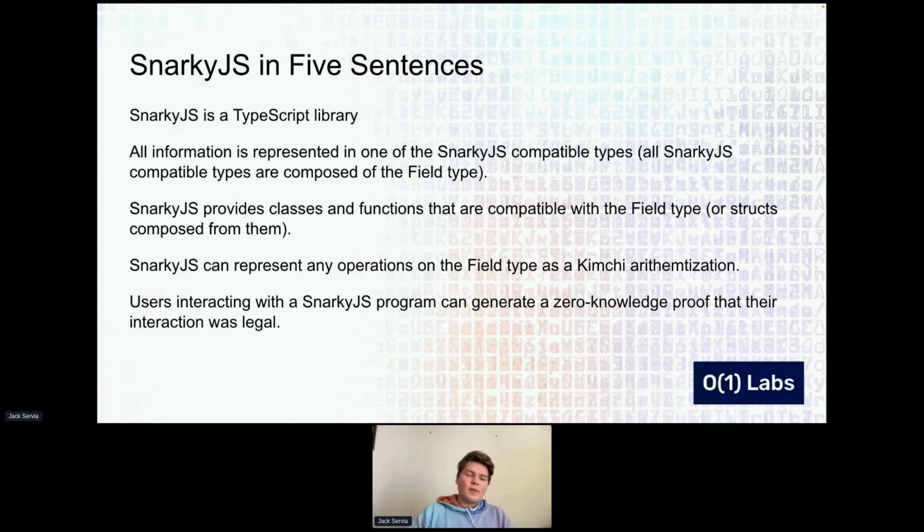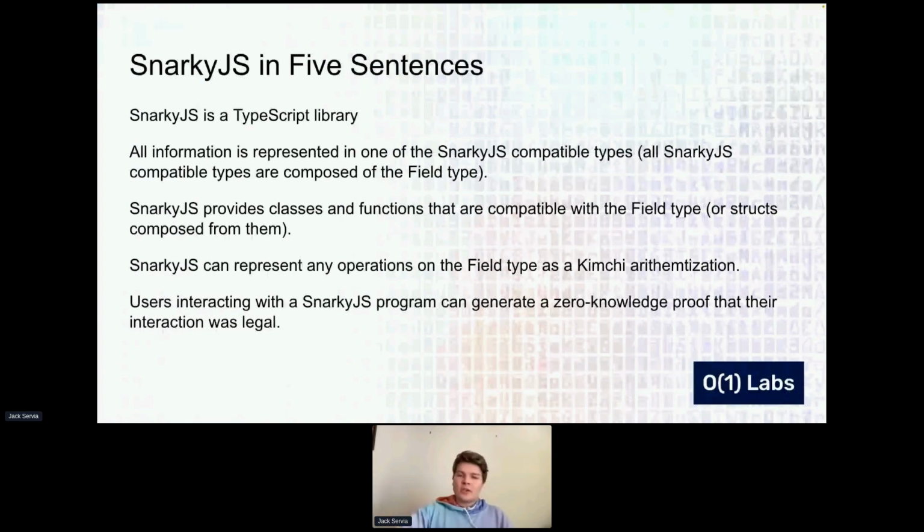So you can add two fields together by calling the add method on one of these field types, and then passing another field type in as an argument. When you do this, it does what you expect. It adds the two fields together, but it also does it in such a way that later on it can prove that it did it correctly. That's where the magic happens. Any of the operations that we do on these field types can be represented as this Kimchi arithmetization, which is basically a big math problem that represents our program. And this is what we actually use to generate the zero knowledge proof.